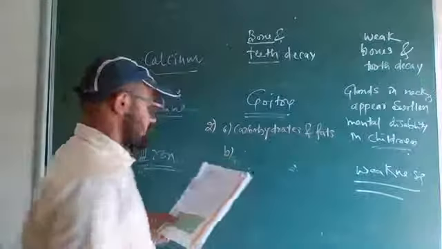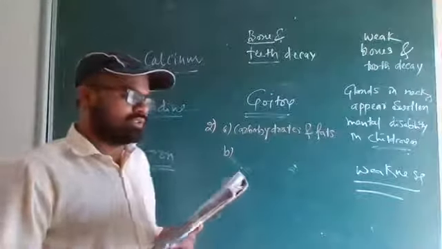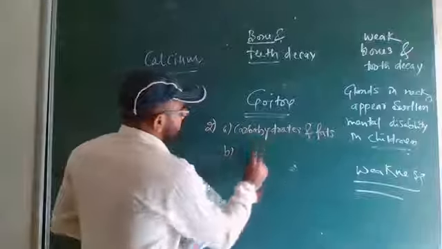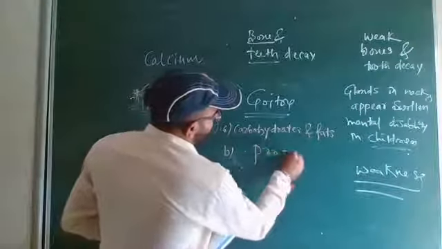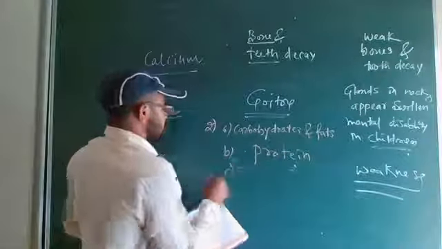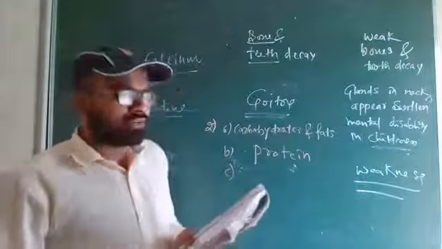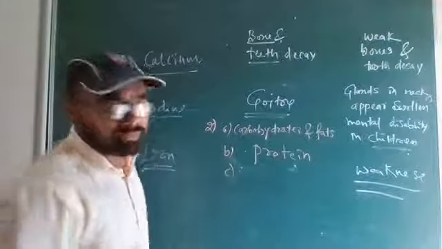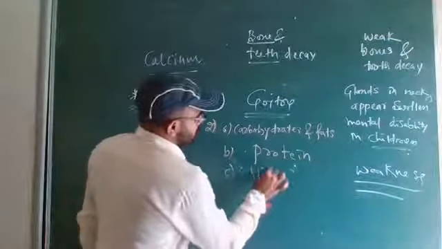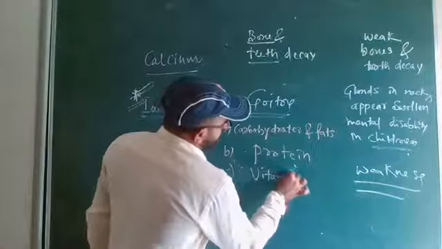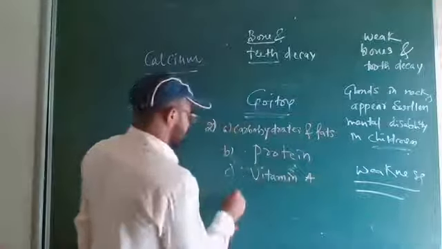2B. A nutrient that is needed for growth and maintenance of body: protein. 2C. A vitamin required for maintaining good eyesight. What is eyesight? Vitamin A.